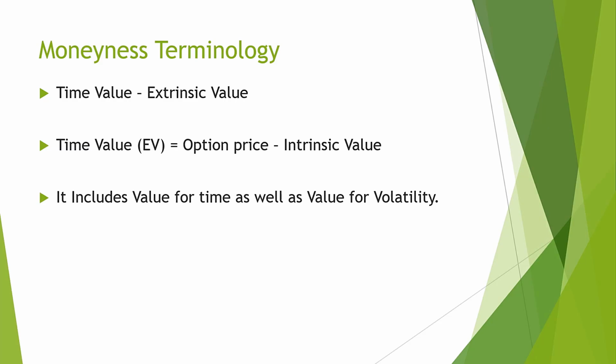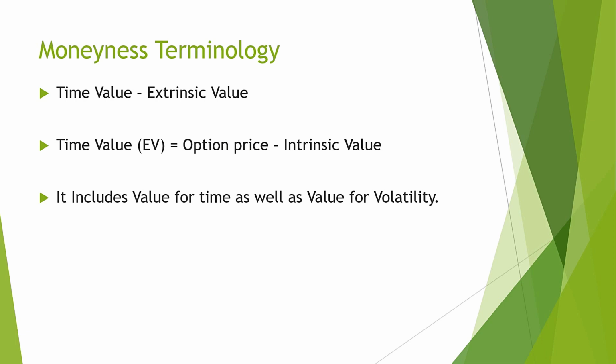Extrinsic value has two components. One is the time component. The time component is calculated from the time of contract writing to the time of expiry. The longer the time from the date of writing the contract to the date of expiry, the more the value of the option.